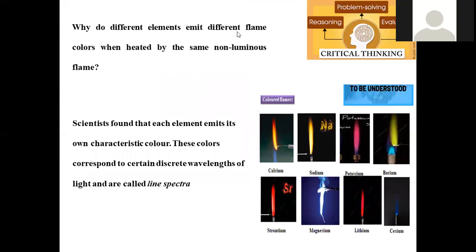Why do different elements emit different flame colors when heated by the same non-luminous flame? We are taking the same non-luminous flame, but different metals have different natures and give different colors in the flame test.